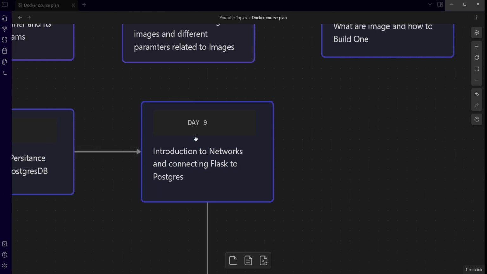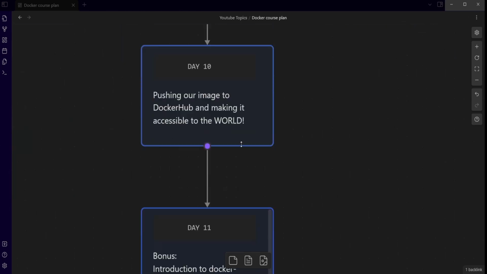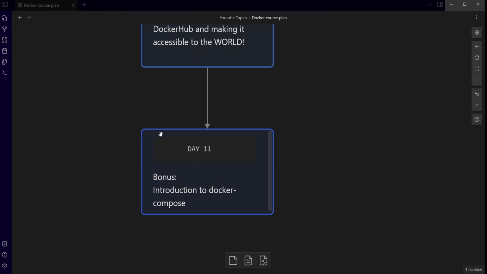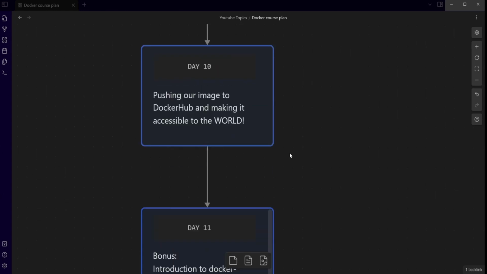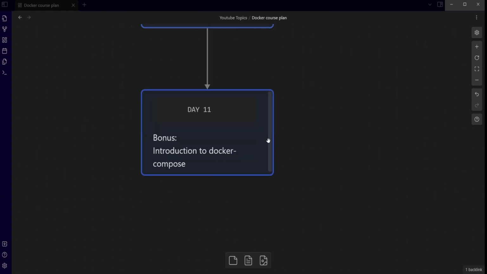In day 10, after building and testing everything, we'll see how we can put our things on Docker Hub, as we talked about, so that people can use it, and we can use it on a different system when we don't have the images locally. Day 10 will be the completion of Docker. But in day 11, we will be introducing one more concept called Docker Compose. Docker Compose is a later part of Docker where we can make the process of creating an image and running a container easier. That will be on day 11, and that will be the last part of this series.